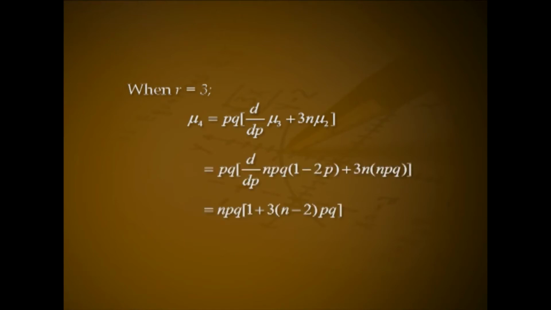When r equal to 3, mu 4 equals pq into d by dp of mu 3 plus 3n into mu 2, that is pq into d by dp of npq into (1 minus 2p) plus 3n into npq, that is npq into (1 plus 3 into (n minus 2) into pq).